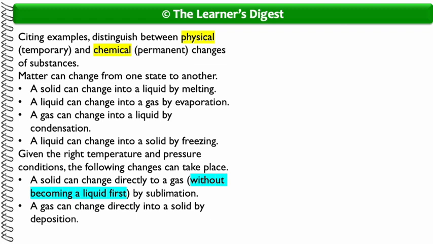Given the right temperature and pressure conditions, the following changes can take place. A solid can change directly to a gas by sublimation. A gas can change directly into a solid by deposition.